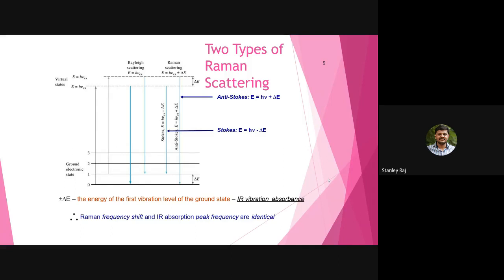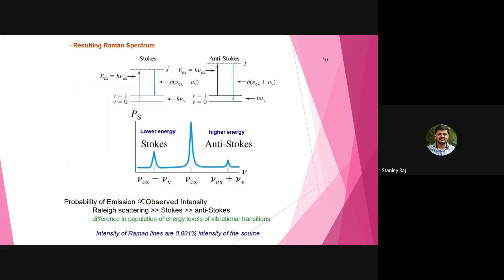In Raman scattering, there is a change in energy. Stokes line, E equal to h nu minus delta E, and anti-Stokes line, E equal to h nu plus delta E. We can see the Raman frequency shifts and IR absorption peak frequencies are identical. The resulting Raman spectrum will be obtained like this. This is the energy levels, and you can see the Stokes and anti-Stokes lines. The anti-Stokes line has the higher energy.